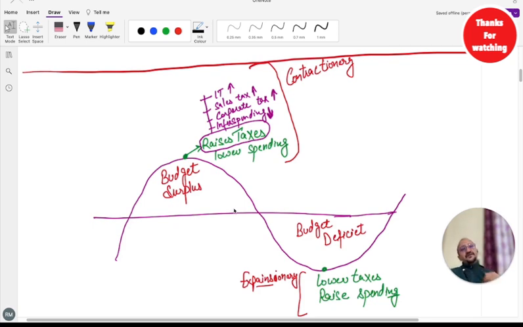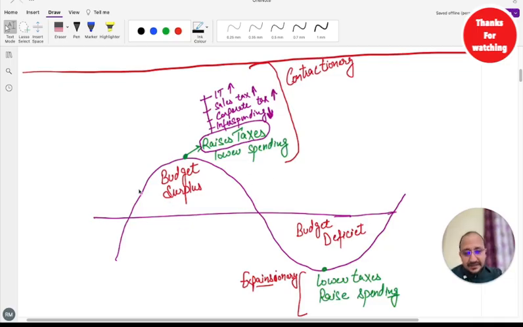Fiscal policy, business cycle, and monetary policy all go hand in hand. So being an investment banking student, a student of finance and economics, you should have an eye on the business cycle first, then what is happening in interest rates of monetary policy. According to that, you can figure out what government is going to do in terms of fiscal policy.